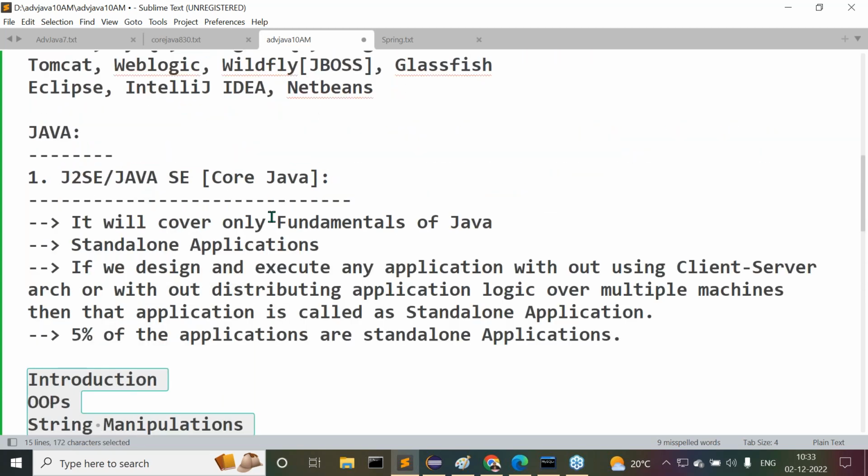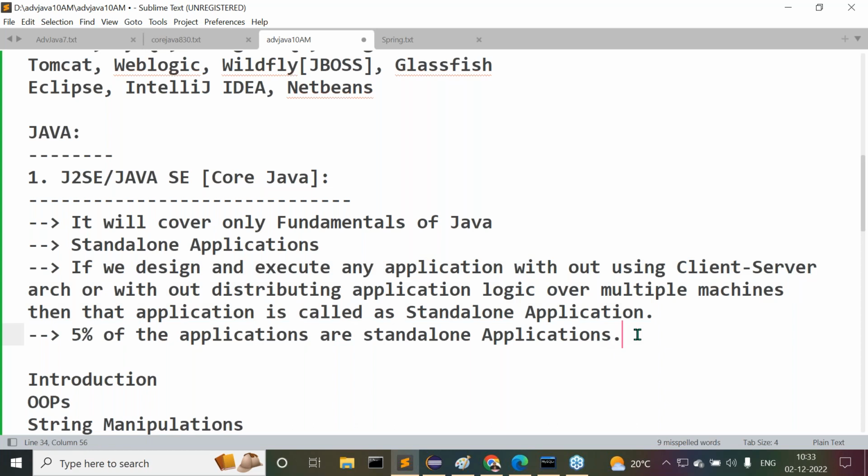This is something about J2SE, core Java. It will cover fundamentals of the Java. By using this, we are able to prepare standalone applications. What is this standalone application actually? If we prepare and execute any application without using client server architecture, without distributing application logic over multiple machines, then the application we prepared is called a standalone application.